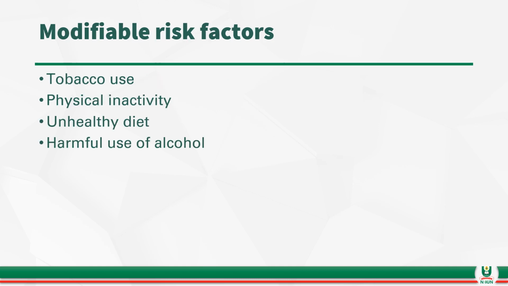They are there and they cannot be altered for whatever reason. So examples of modifiable risk factors, that is those risk factors that can be altered so as to improve health outcome, include tobacco use.